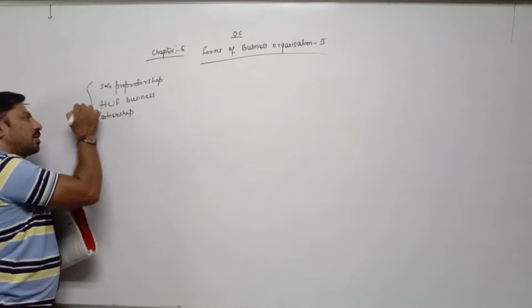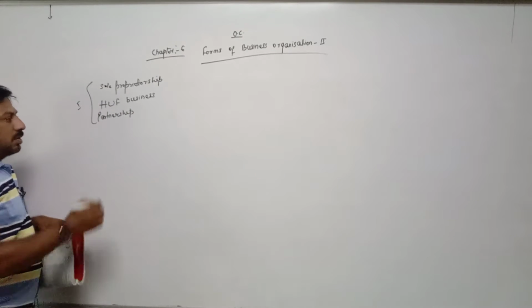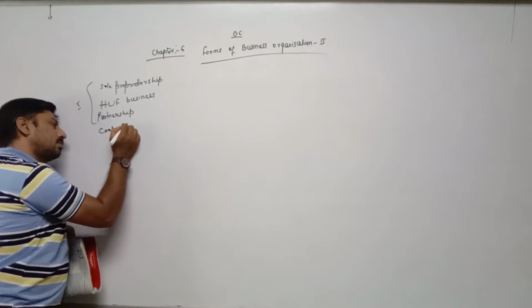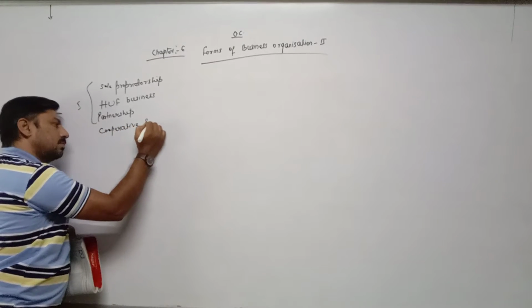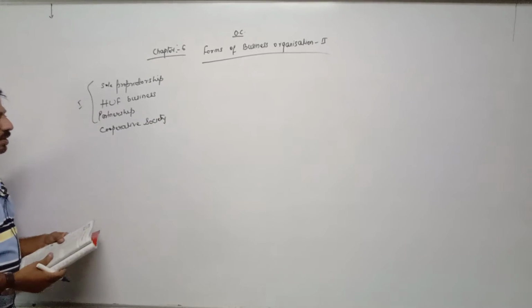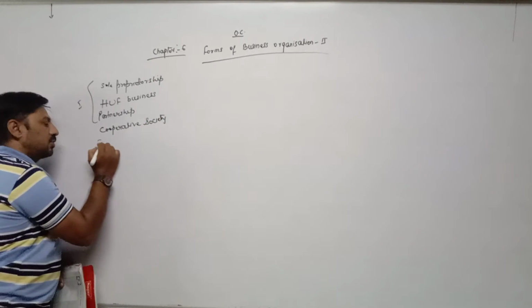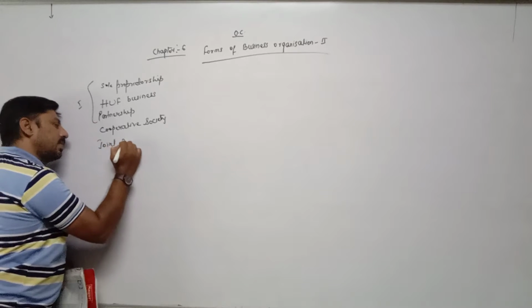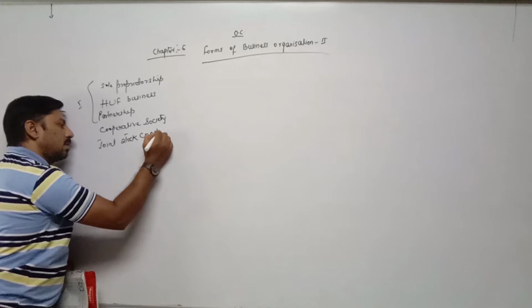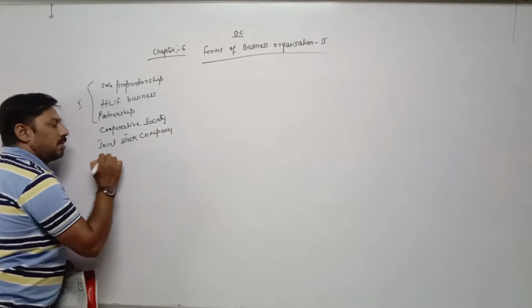Which we have done in part 1 and part 2, then cooperative society. And the last one is joint stock company.